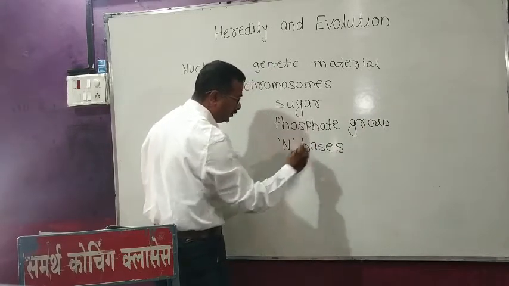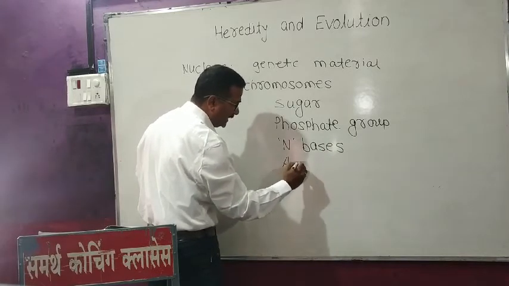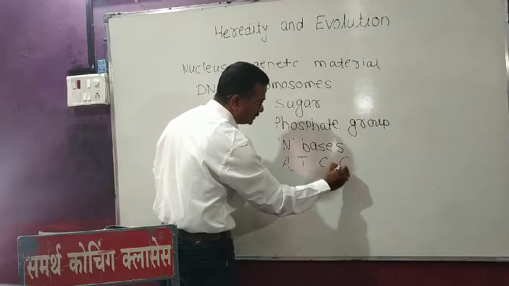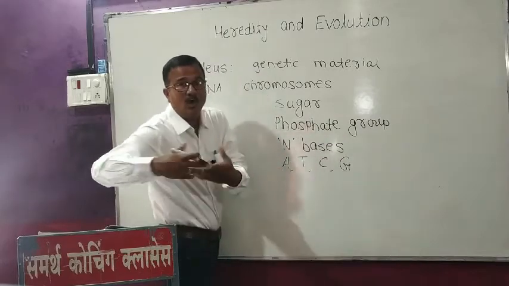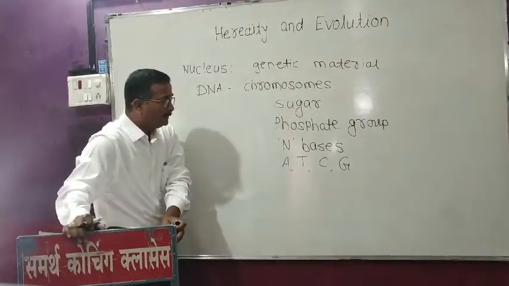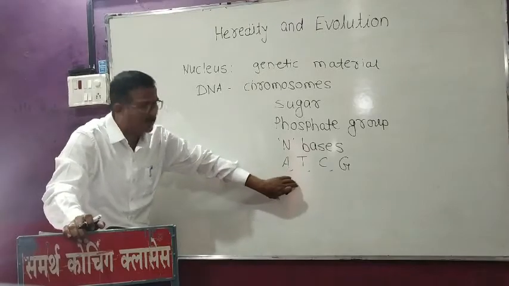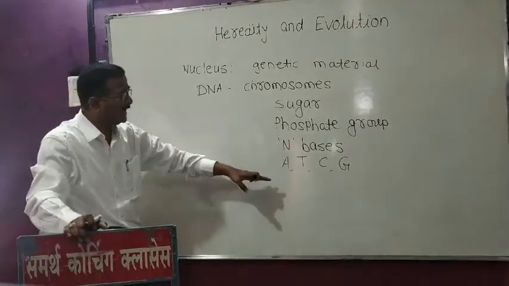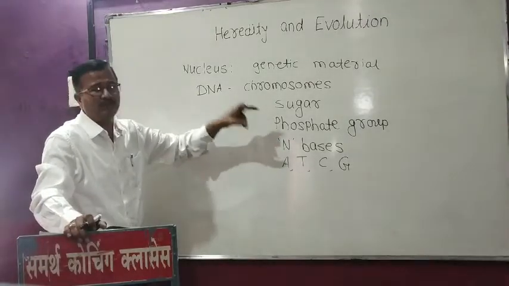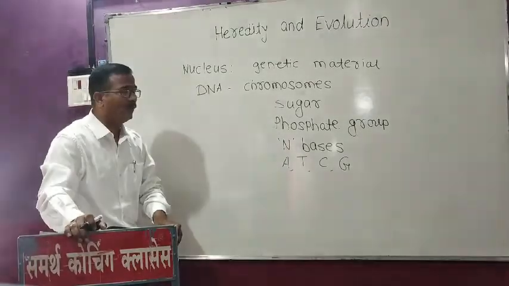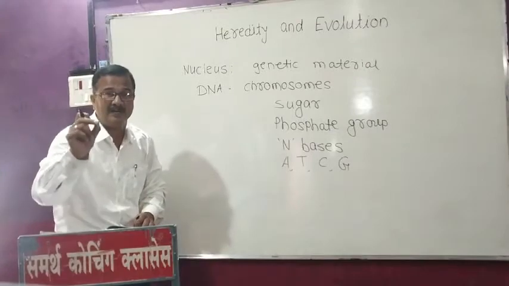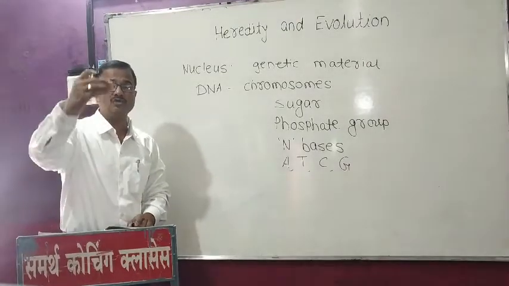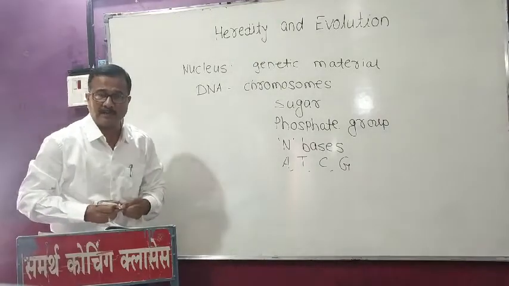There are 4 nitrogen bases. A stands for adenine, T stands for thymine, C stands for cytosine, and G stands for guanine. Among these 4 nitrogen bases, 1 nitrogen base is attached to the sugar and a phosphate group, and they form the single unit of deoxyribonucleotide.